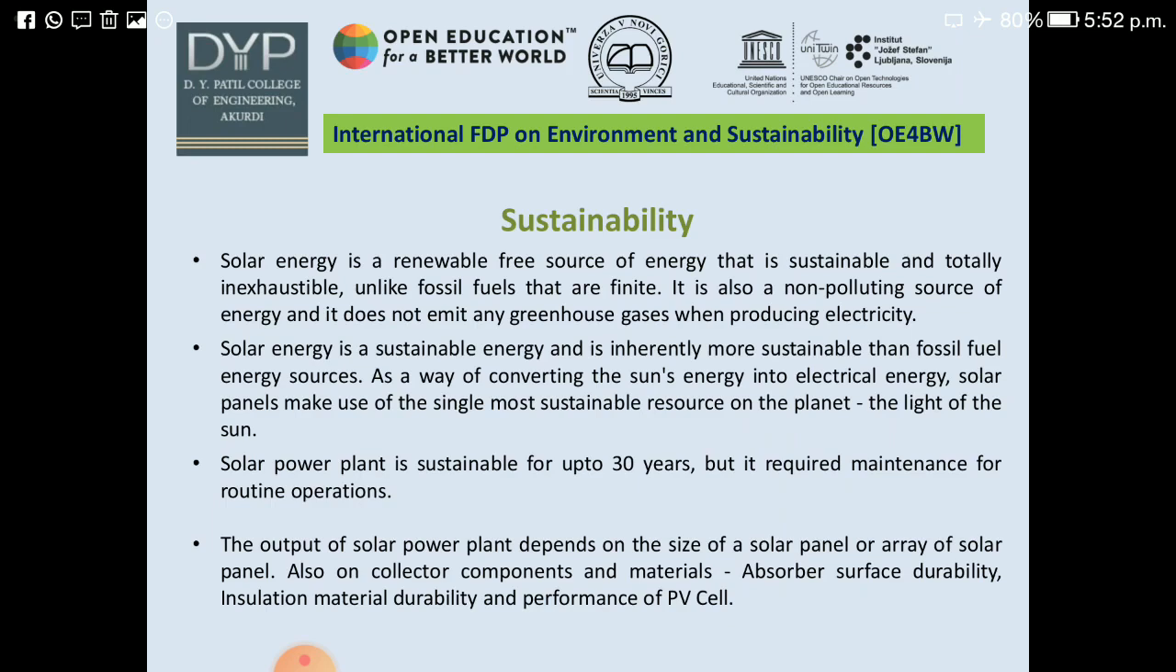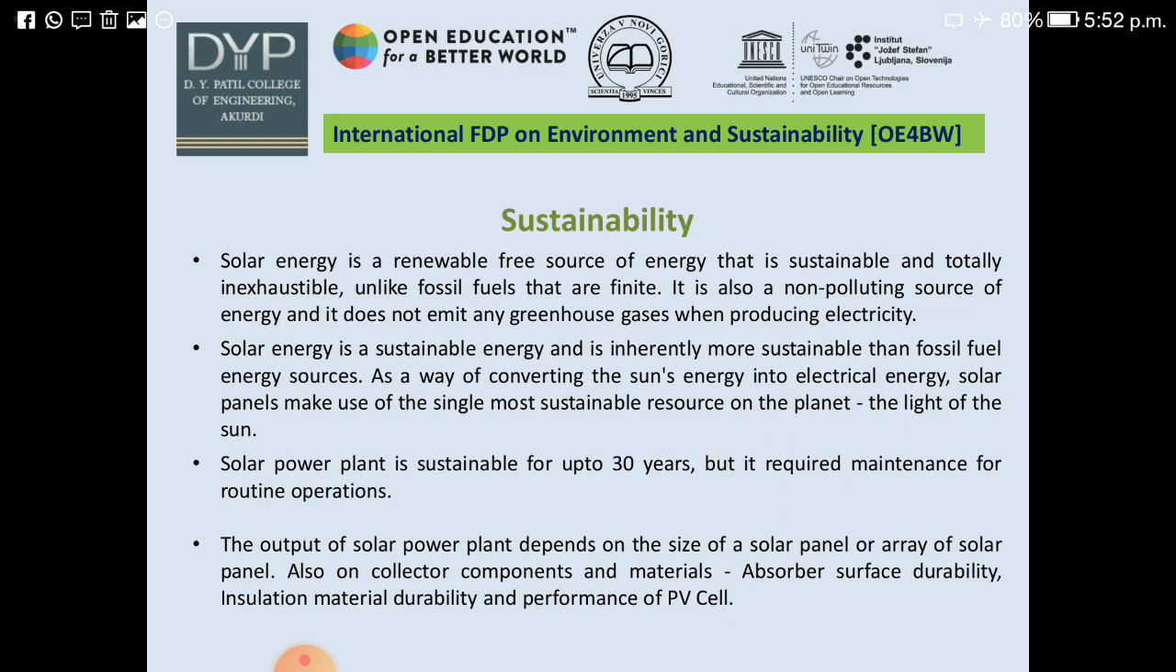Solar energy is a renewable, free source of energy that is sustainable, inexhaustible and non-polluting. It does not emit any greenhouse gases. Solar energy is sustainable energy and more sustainable than fossil fuel energy sources. A solar power plant is sustainable for 25 to 30 years, but regular maintenance is required.